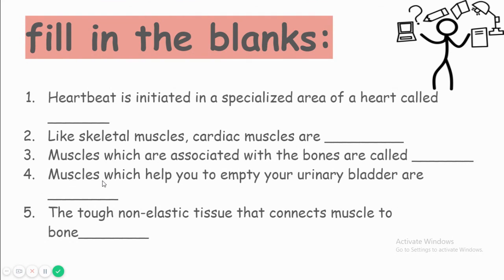The fourth is, muscles which help you to empty your urinary bladder are dash. So the answer is smooth muscle, because the musculature of the urinary bladder is smooth muscle.